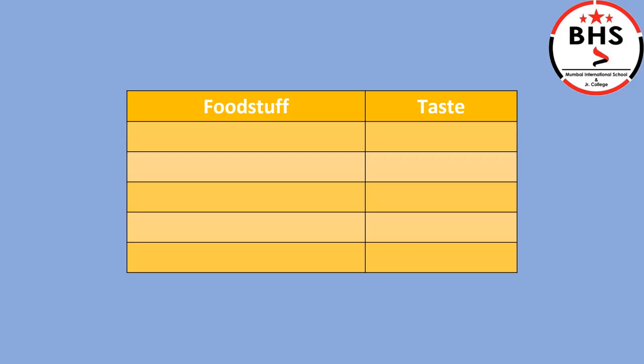Let's start. First is sugar. Children, how does sugar taste? What is the taste of sugar? Yes, it is sweet. Next is salt. What is the taste of salt, children? Yes, it is salty. Next is tamarind or lemon. Children, what is the taste of tamarind or lemon? It is sour.